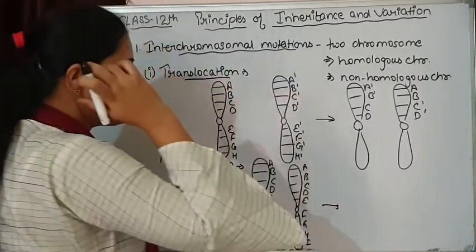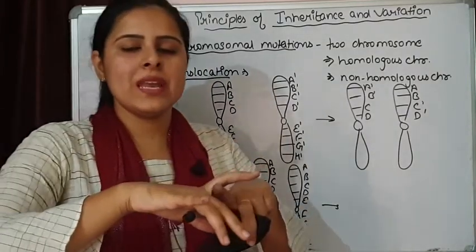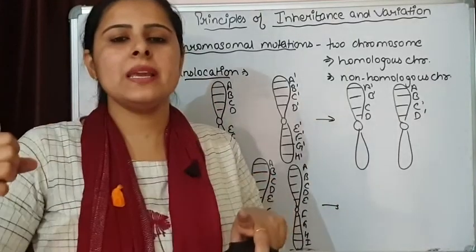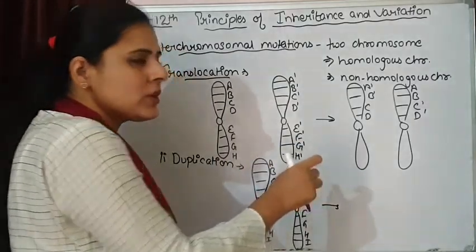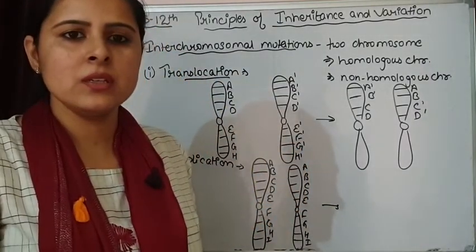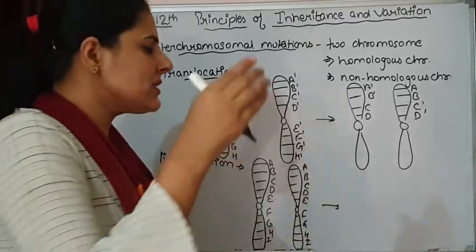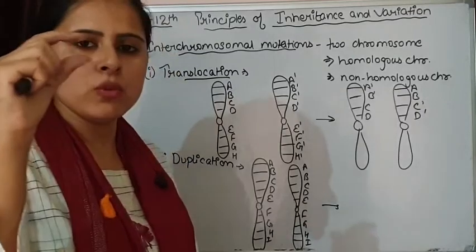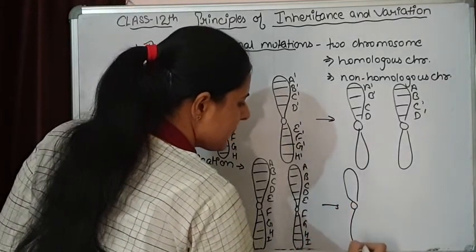If duplication is taking place, we know in crossing over exchange of segments is taking place. So because of unequal exchange of chromosomal segments, one chromosome is going to receive an extra segment. So the length of that chromosome is going to increase, and the second chromosome is having fewer genes, so less chromosomal segment, so length is going to reduce.